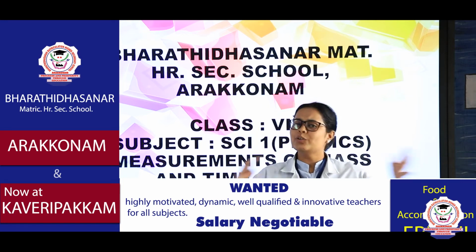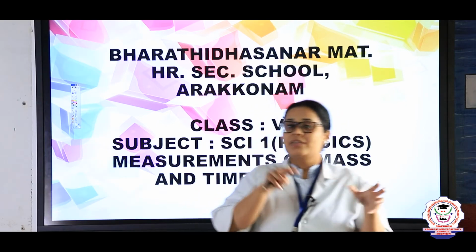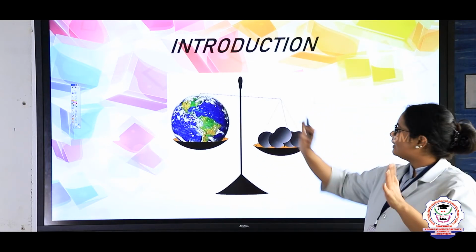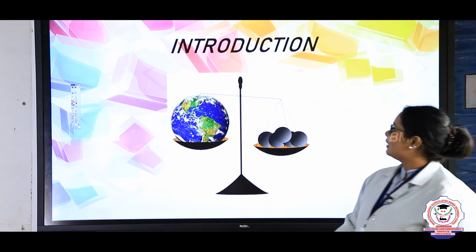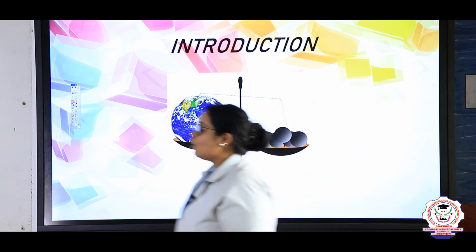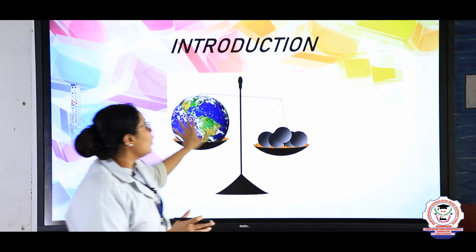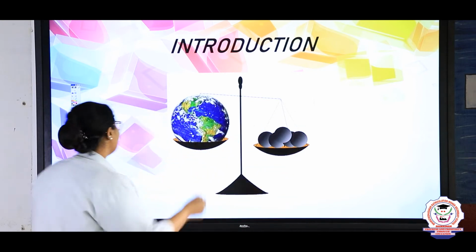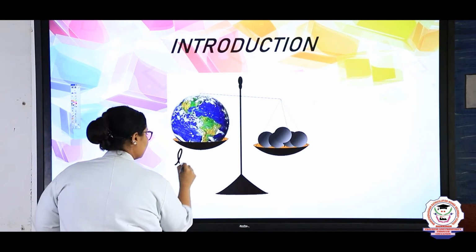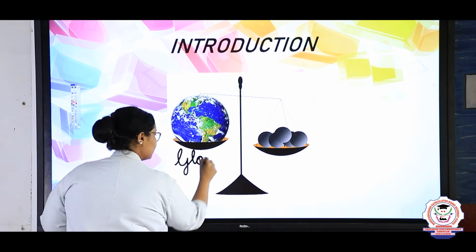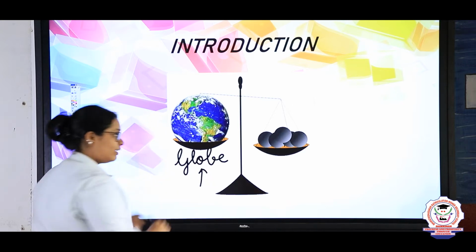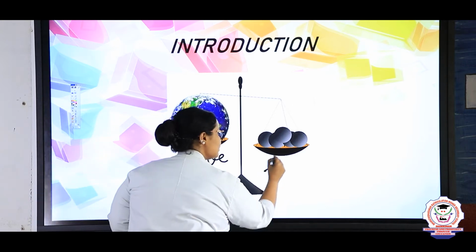So before going into the chapter, let's see what this measurement of mass and time means. Children, tell me what you can see over here. Here you can see a globe. What is this? A globe. So here the globe has more weight than a small particle, right? So here you will see that the weight of the globe is more, that is, it is higher than the weight of the stones.